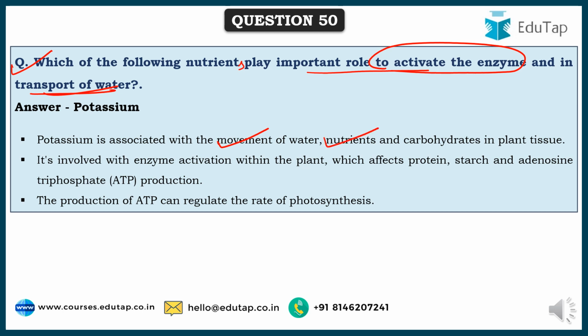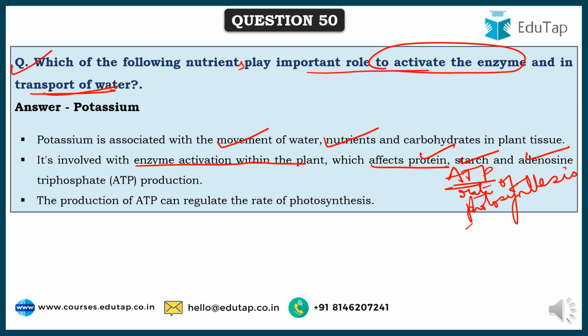This is also involved in enzyme action within the plant, which affects protein, starch and adenosine triphosphate, that is ATP production. Now the amount of ATP that is produced regulates the rate of photosynthesis. So this is very important for the plant, for which again potassium is very important.